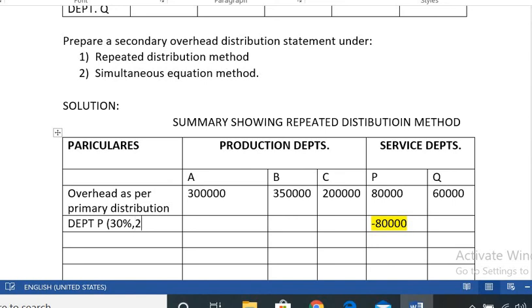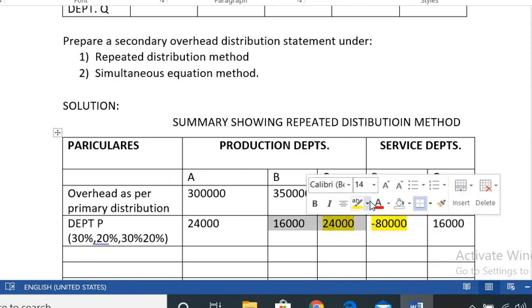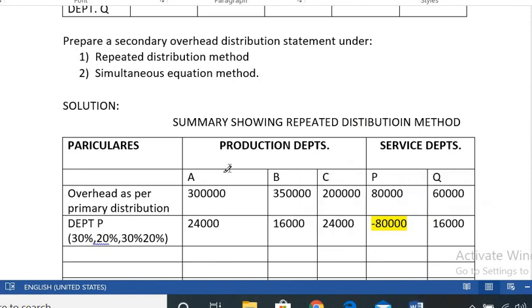You can take the ratios also, 3:2:3:2, or you can take percentages. So 80,000 into 30% comes to 24,000, 80,000 into 20% is 16,000, 80,000 into 30% is 24,000, and 80,000 into 20%, the last, is 16,000.